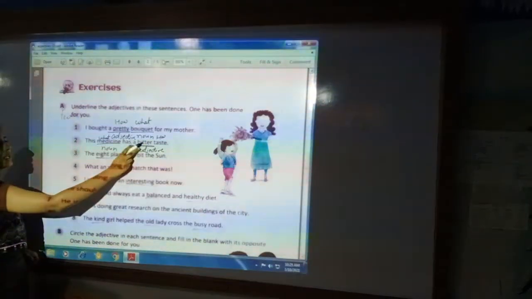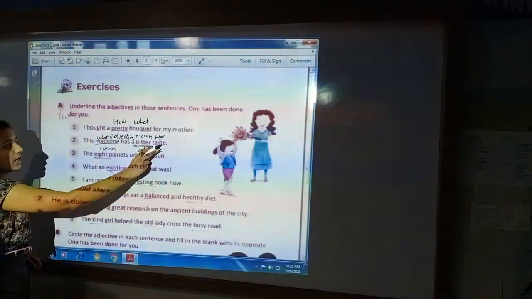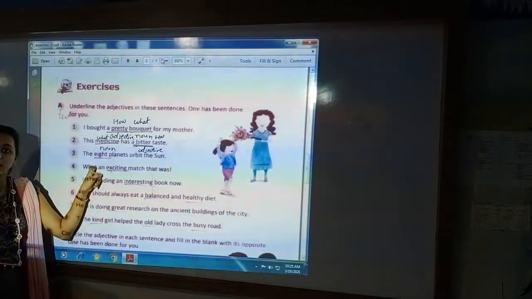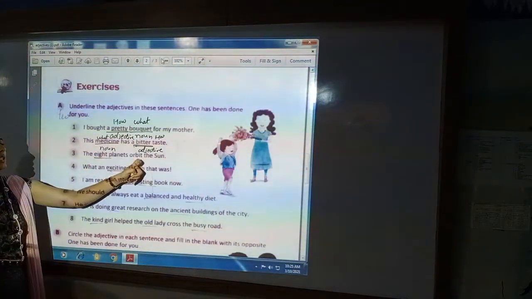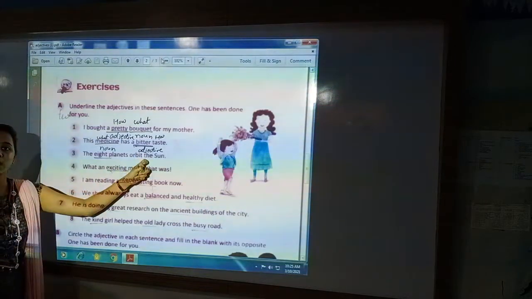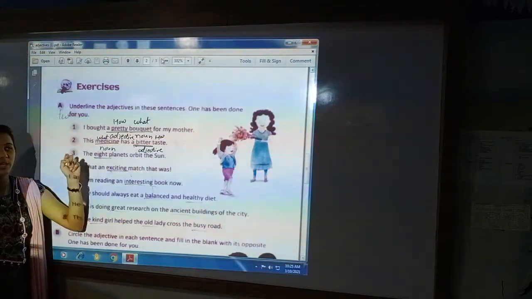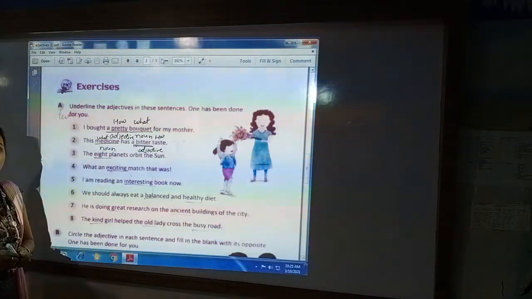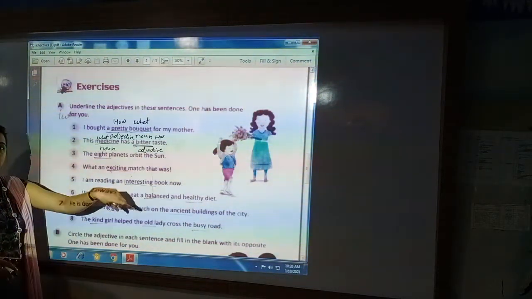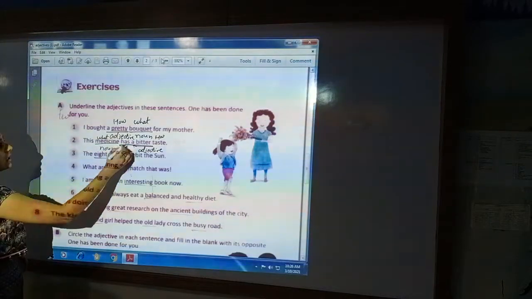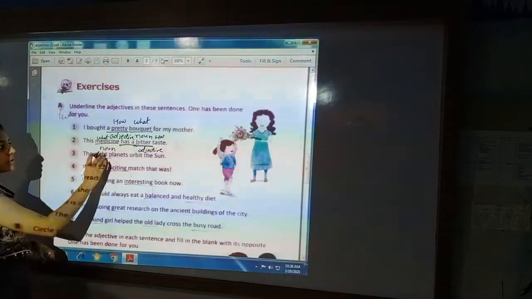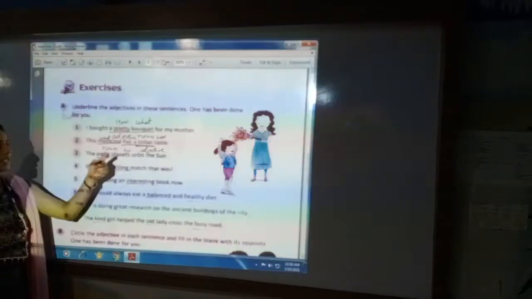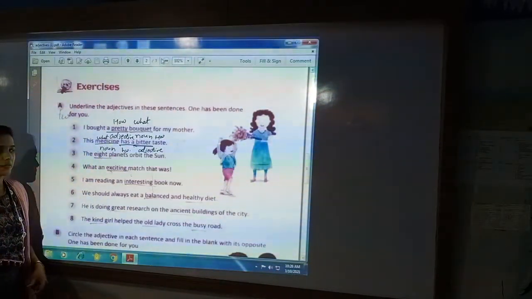Medicine has a bitter taste. So in this sentence, medicine is the noun and bitter is the adjective for medicine that describes the medicine. So when we use an adjective after the noun, we can see that in between noun and adjective, a helping verb will be there. Has is the helping verb.